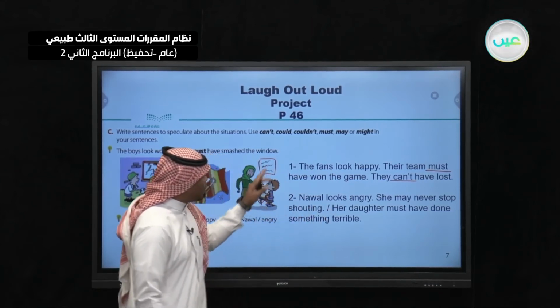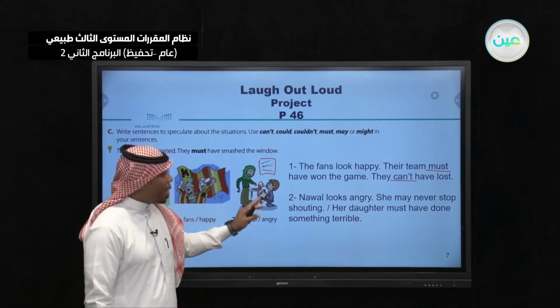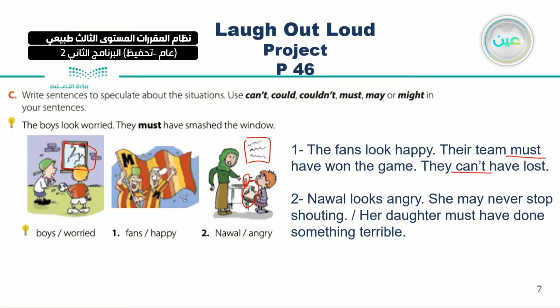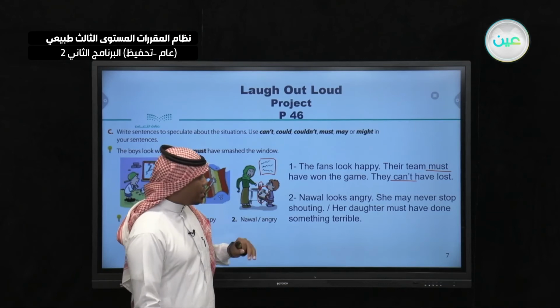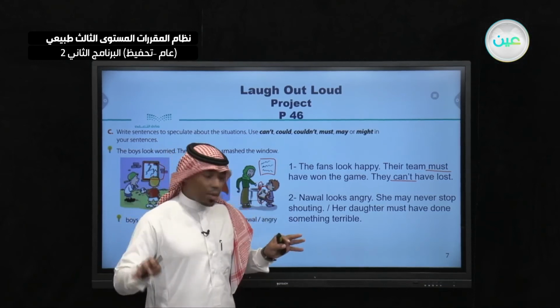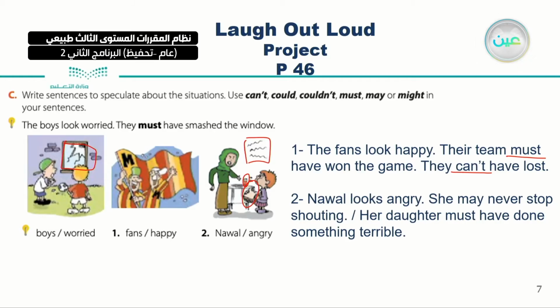Very good. What about 2 here? Nawal is angry. Why? Because Nawal looks angry. She may never stop shouting. So see, she is now shouting at the boy here. Her daughter must have done something terrible. Again, here we used may, she may never, and here we used must have done something terrible.